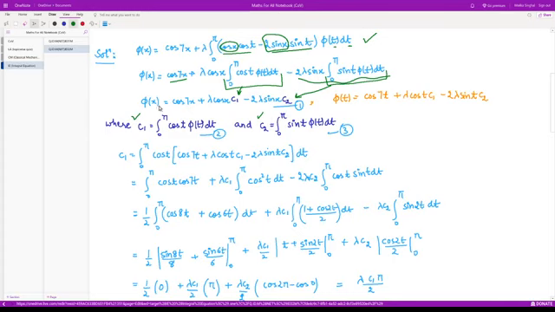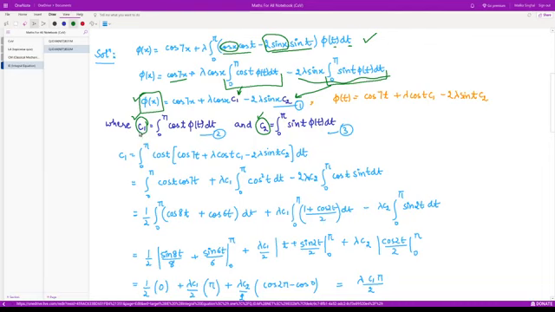So the solution finally becomes phi of x. Ultimately here phi is unknown, right? So we need to calculate phi. So phi is equal to cos 7x plus lambda times cos x c1 minus 2 lambda sin x c2. Now this c1 and c2 both contain phi. So in order to calculate phi of x, we must calculate the value of c1 and the value of c2, right? If we have the values of c1 and c2 with us, we can put these values in equation number 1 and we can obtain this unknown phi, right?